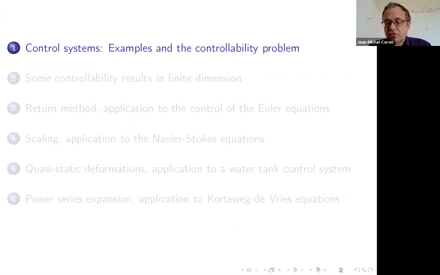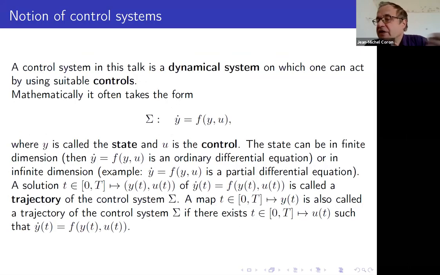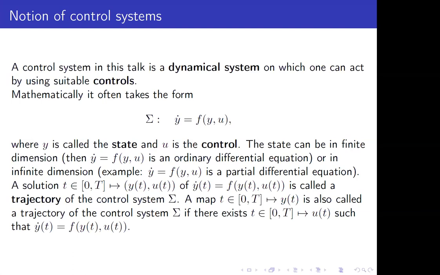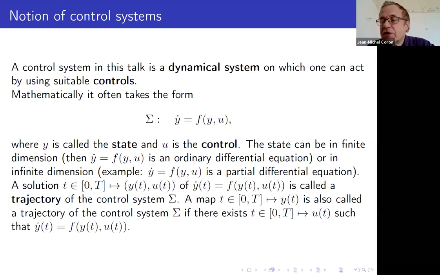Examples of control systems. So what is a control system? It's just a dynamical system, y dot, where y dot is dy over dt, is equal to f of y. This is the usual dynamical system. But the novelty is that now we have y dot is equal to f of y and u of t. u is a control, and we can choose the control in order to achieve some goals. This is the target. And the trajectory now is just a couple (y, u), which is a solution of the dynamics y dot is equal to f of y and u.